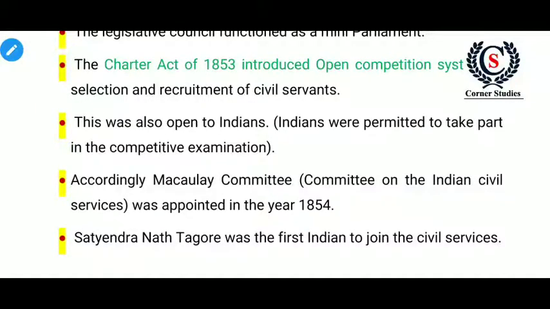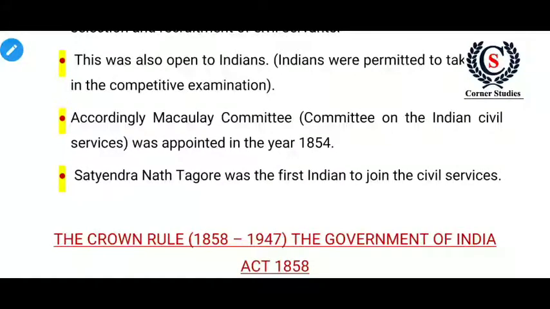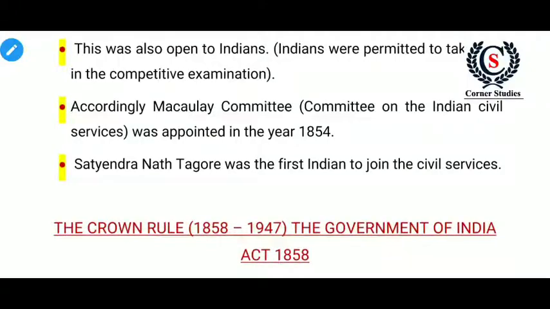A previously asked question: through which committee was the open competition system of selection and recruitment of civil servants introduced? According to the Macaulay Committee in the year 1854. And the third feature is that this act did not specify any particular period for the next charter act. So this was a clear indication that maybe the company rule was going to be terminated.